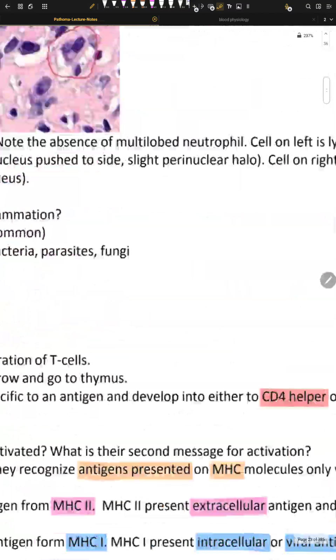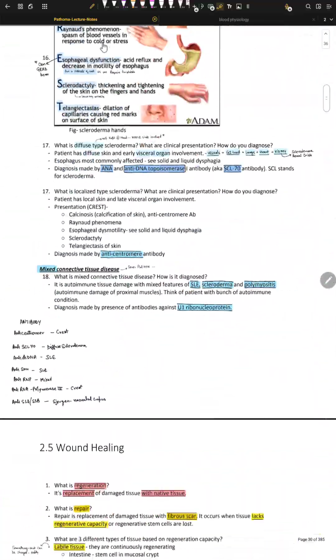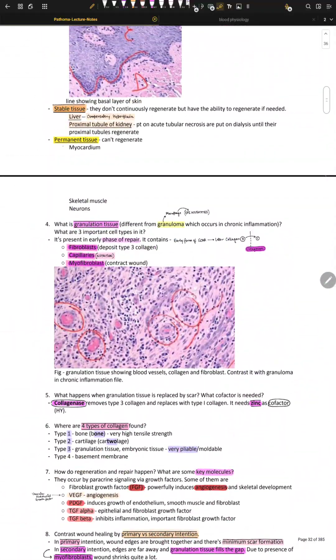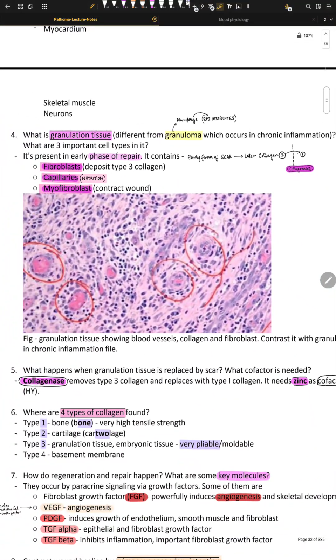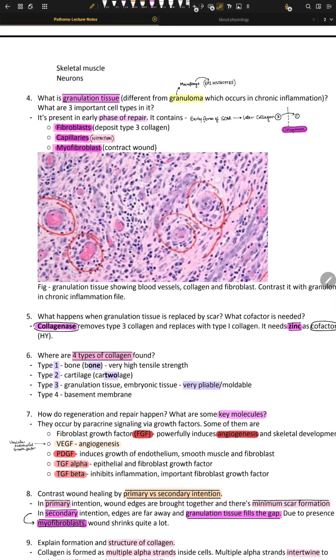Okay. And the practical definition of a granuloma is that these are epithelioid histiocytes, right? Macrophagic epithelioid histiocytes. So that's the definition. But this is different. Granuloma is different from granulation tissue. Let's see, what is granulation tissue? What are the three important cell types in it?